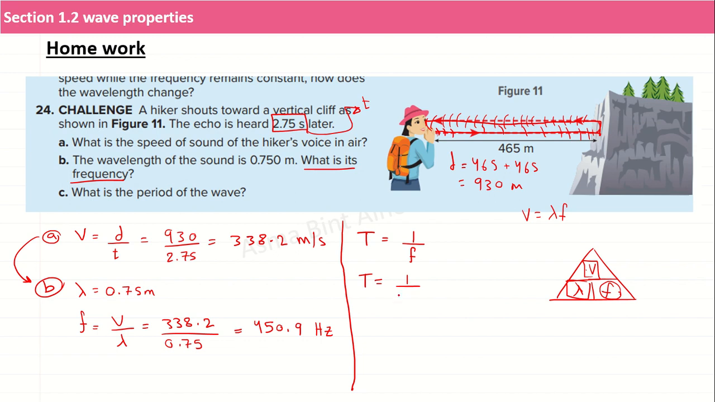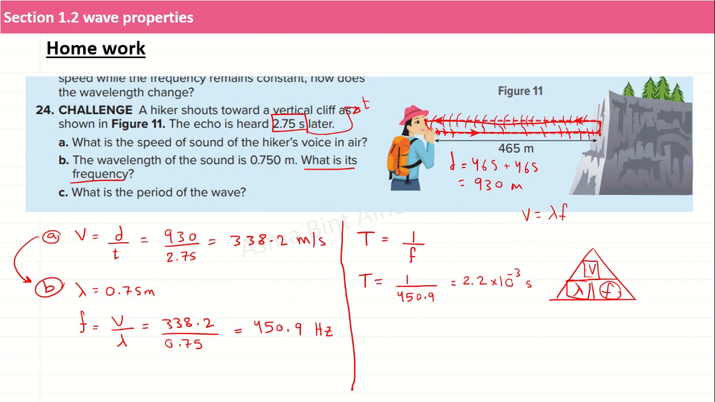See, there it is. 450.9. So let's divide 1 over the answer. It's too dark, let's turn on the lights. Okay, 2.2. That's it. 2.2 times 10 to the power of negative 3 seconds. There you go.